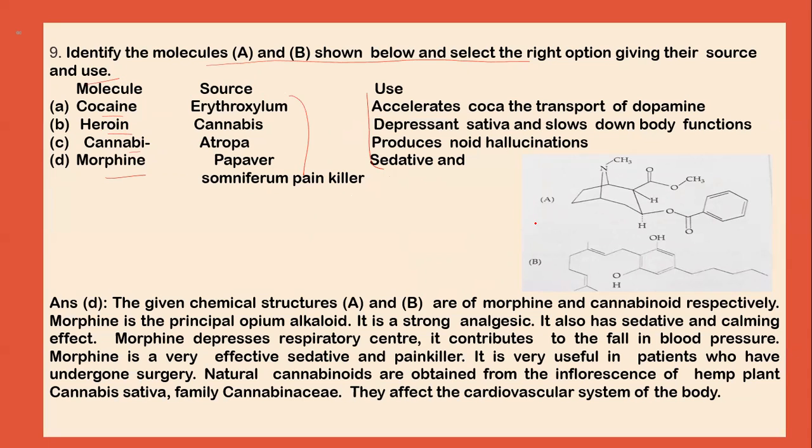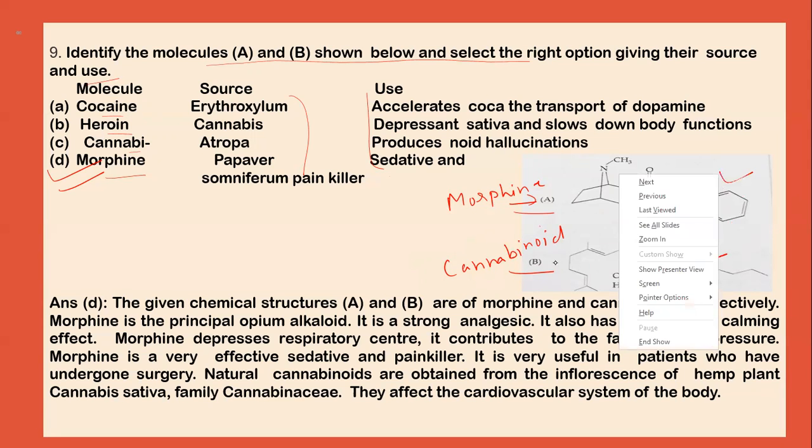Now, looking at the structure, the chemical structure of A is morphine and B is cannabinoid. So this is the structure of cannabinoid and this is the structure of morphine.